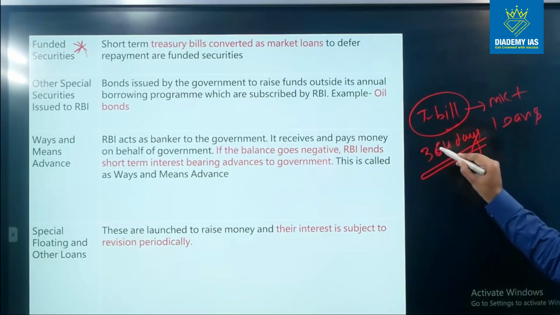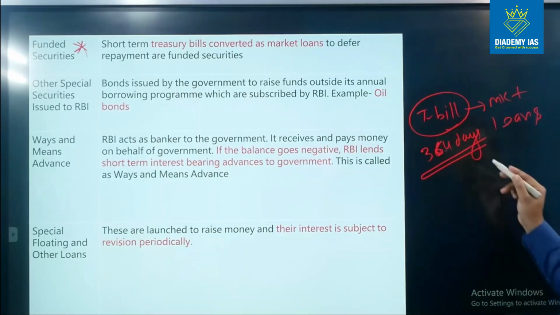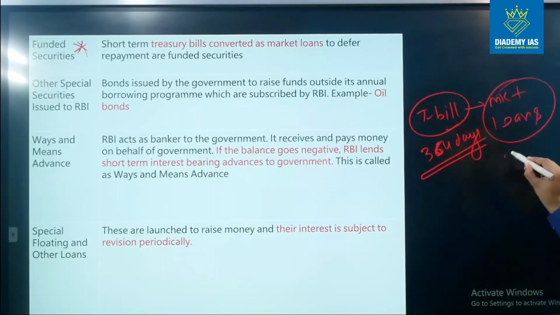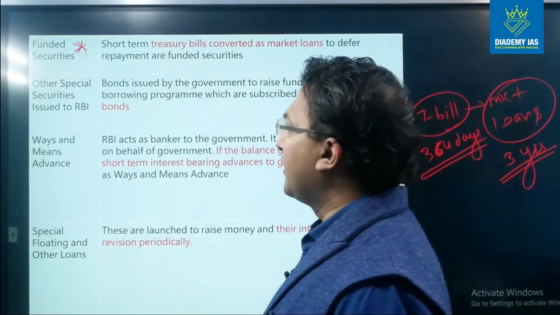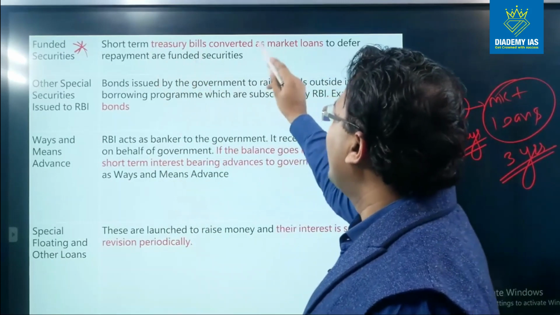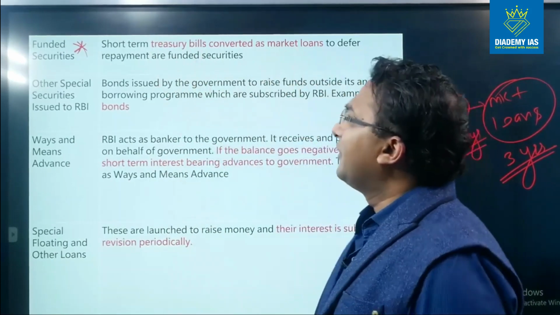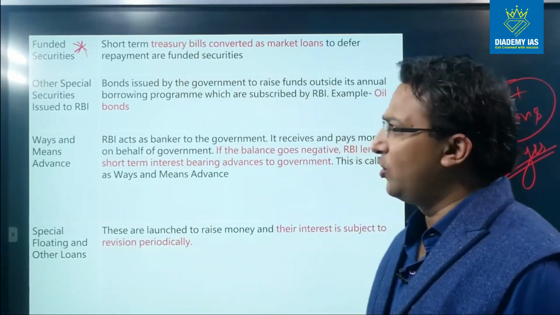So the government says that okay, we want to extend the validity of this treasury bill to 3 years. Once this is converted into market loans, this becomes a funded security. So short-term treasury bills converted as market loan to defer repayment are funded securities.